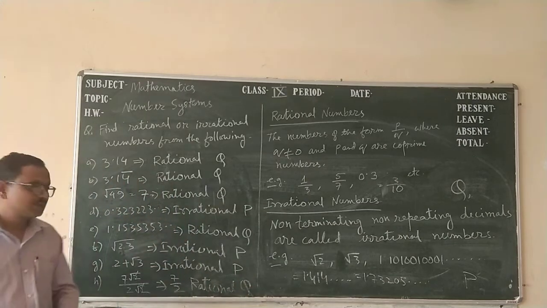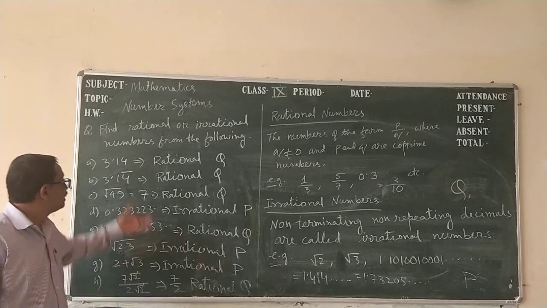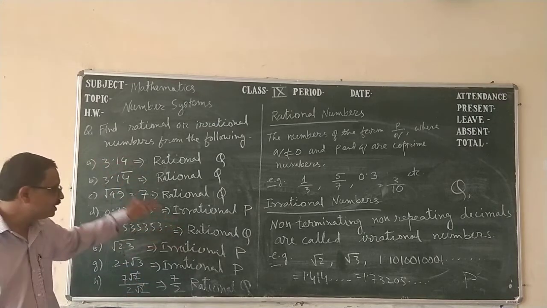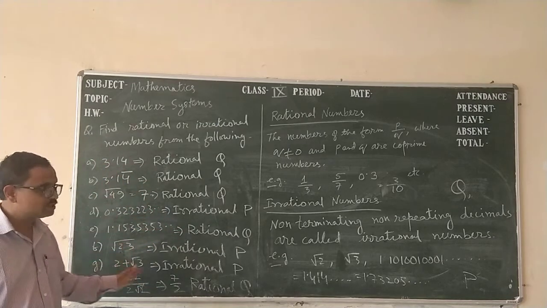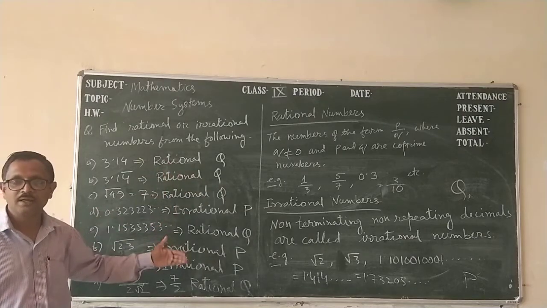So what we have learned today is which are rational numbers and which are irrational numbers. These are the distinctions between rational and irrational numbers.